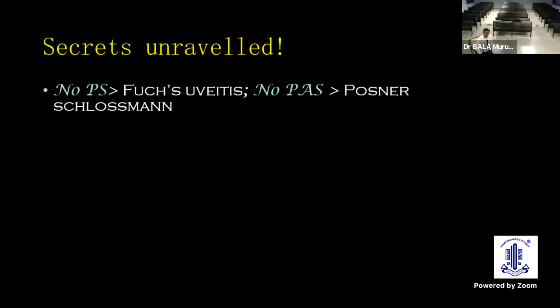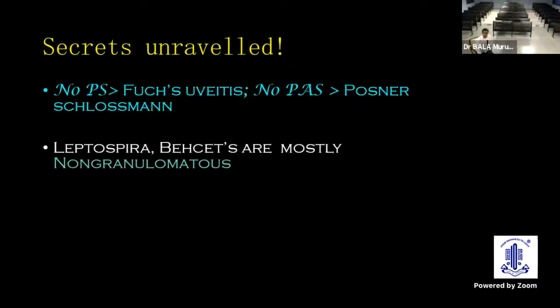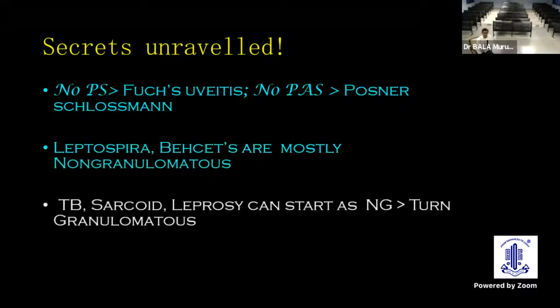What are those secrets? Whenever there is no posterior synechiae, please be sure that you are possibly dealing with a case of Fuchs uveitis. Any synechiae rules out Fuchs uveitis. Similarly, no peripheral anterior synechiae, please think, are we dealing with Posner-Schlossman? Lepto and Behçet's are mostly non-granulomatous and can never be a granulomatous disease process.